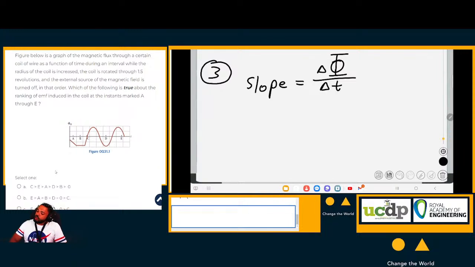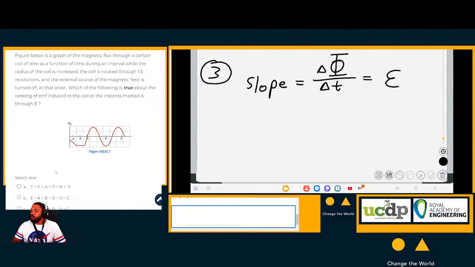Now this change in flux over change in time is an EMF. So they want to know which of the following is true about the ranking of the EMF.